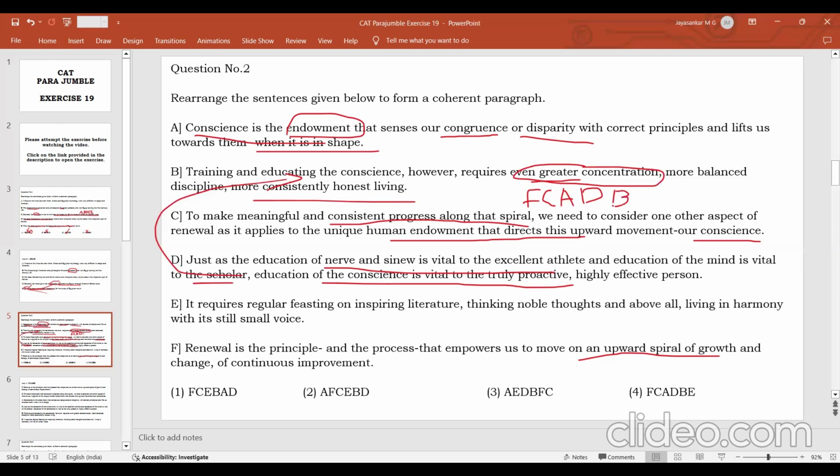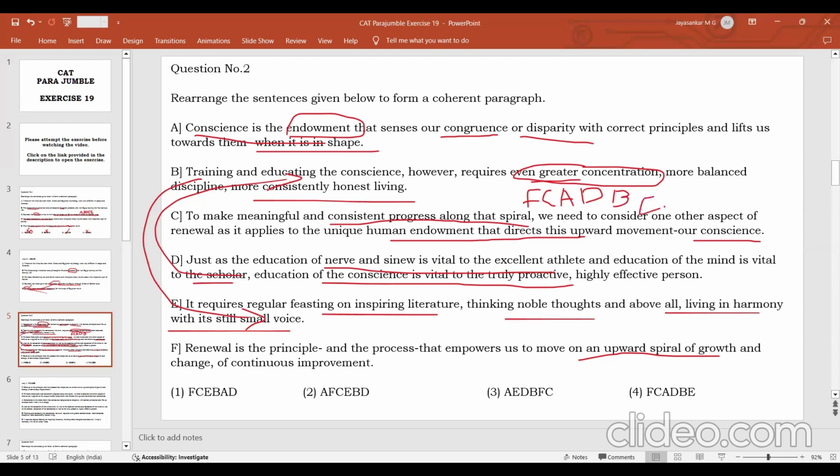Then how can that training be done? Very clearly, you can say E. It requires regular feasting on inspiring literature. Training and educating the conscience requires regular feasting, meaning regular reading of inspiring literature, thinking noble thoughts, and above all, living in harmony with its small voice, meaning the small voice of the conscience. Conscience will not be talking to you in a very loud voice. It will be talking to you in a very small voice from inside your mind. You should be able to listen to that voice. Only then will you be able to develop your conscience.